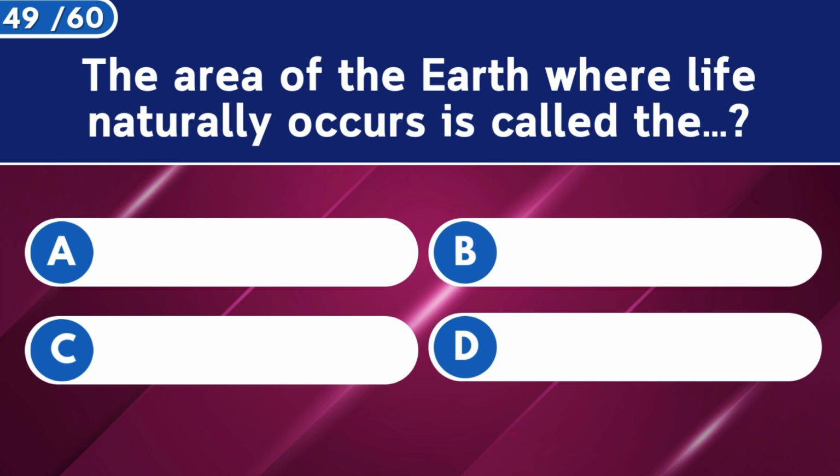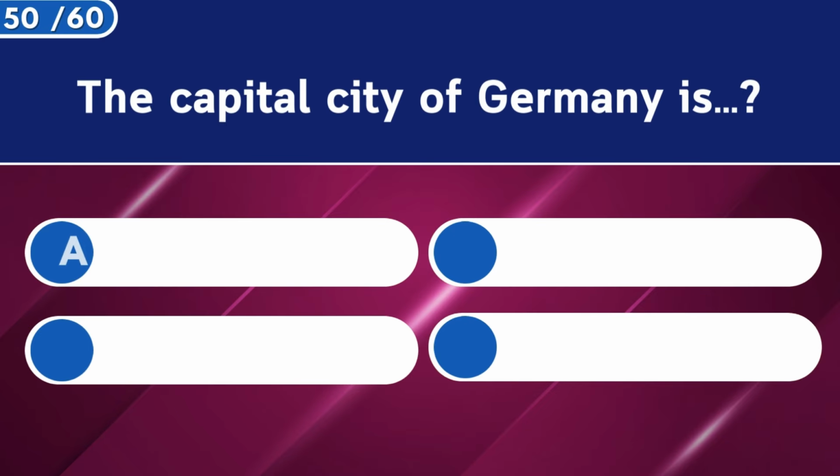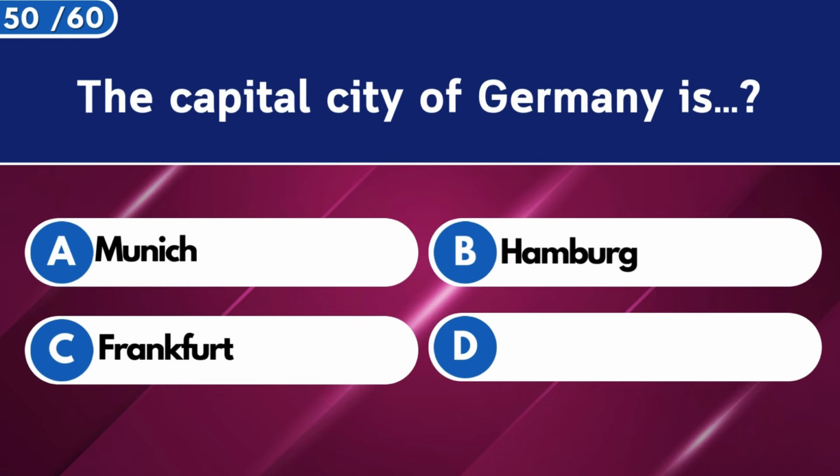The area of the Earth where life naturally occurs is called the biosphere. The capital city of Germany is Berlin.